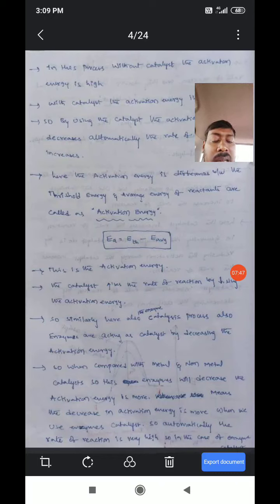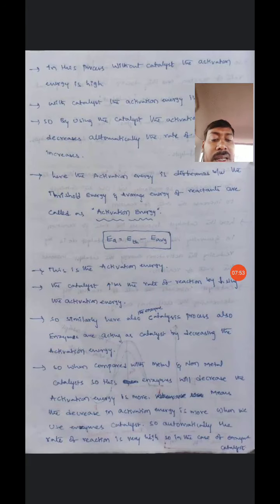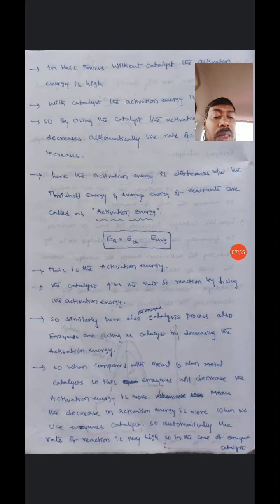Similarly, in the enzyme catalysis process, enzymes also act as catalysts by decreasing the activation energy.